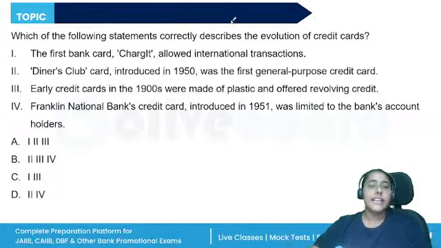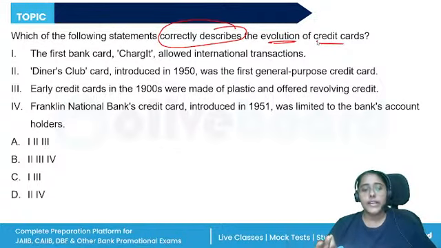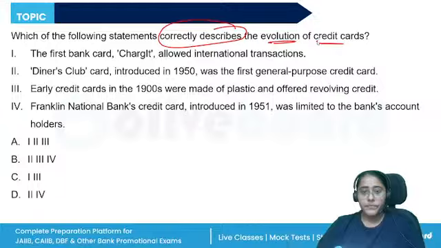Which of the following statements correctly describe the evolution of credit cards? Global evolution of credit cards. The first bank card was charged card. Yes, it allowed the international transactions. Diners Club card introduced in 1950 was the first general purpose card. The charged card did not allow international transactions.